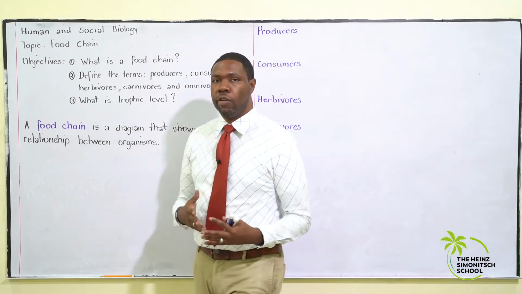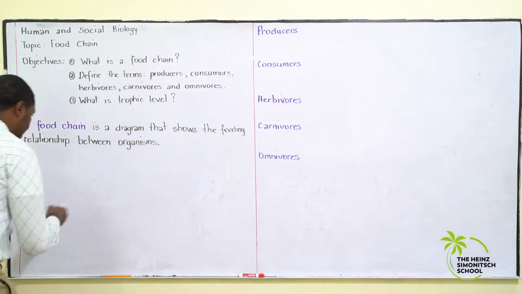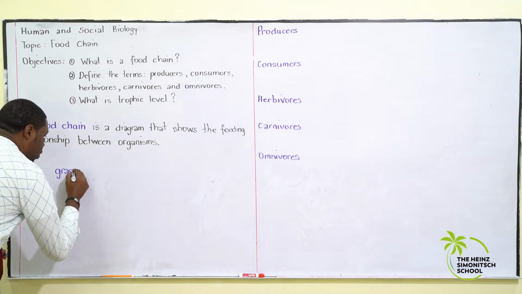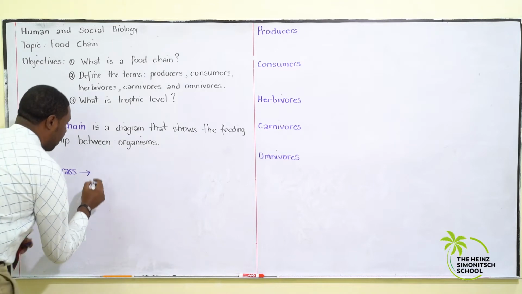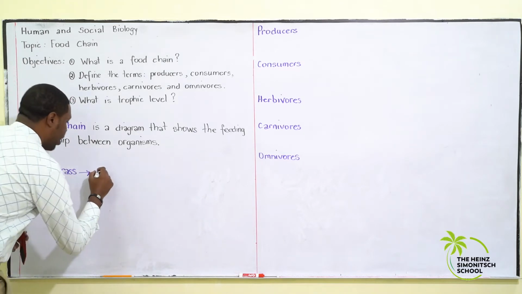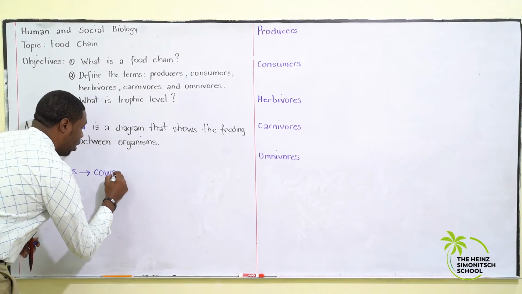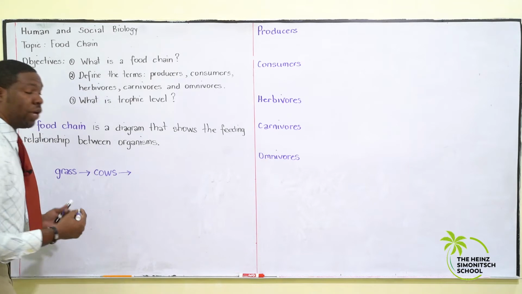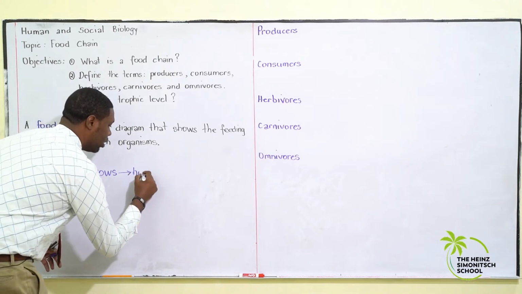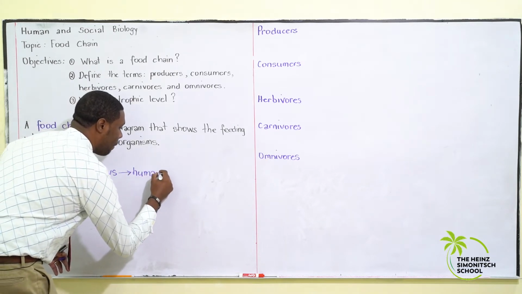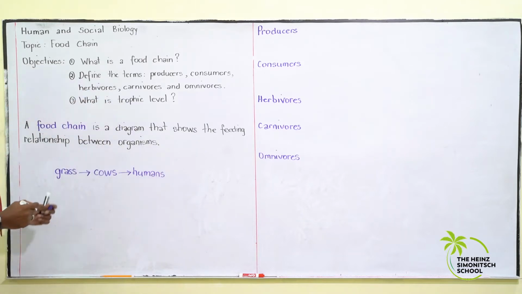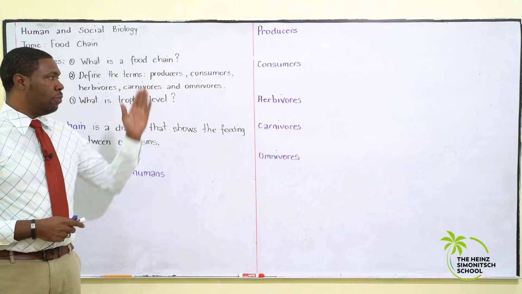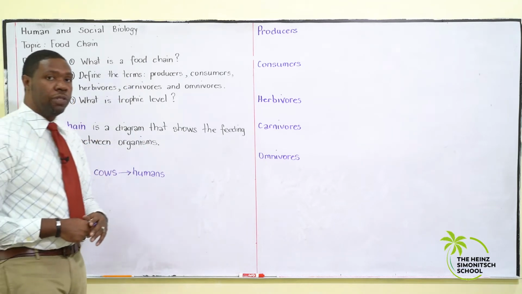Let's see what a simple food chain looks like. We have grass, which are your producers. We have cows. Cows eat grass. And finally, we have humans. Humans eat cow. And there you have it, a simple food chain. Now let's look at the terms that we highlighted in our objectives.